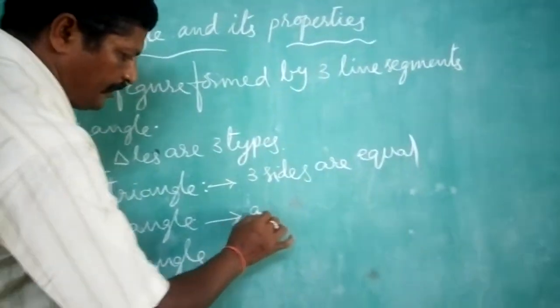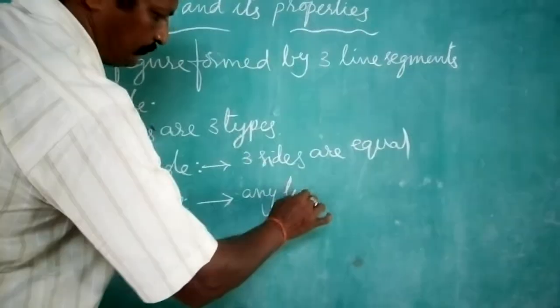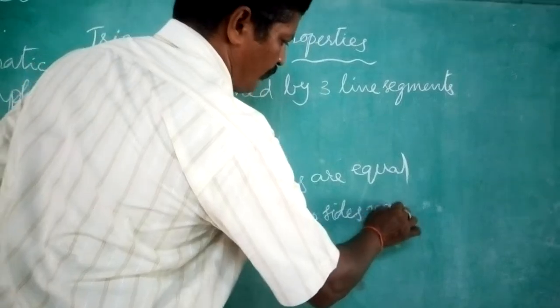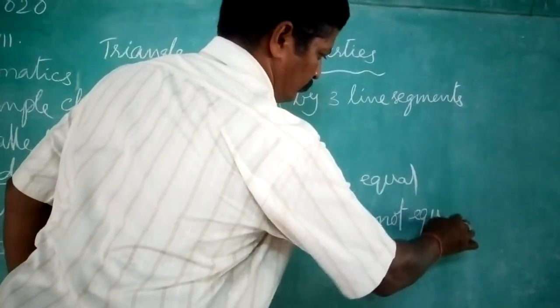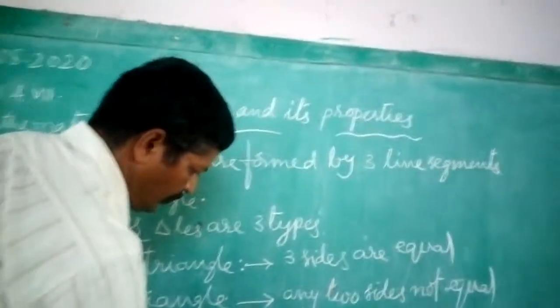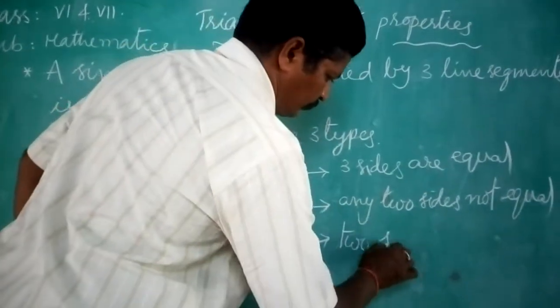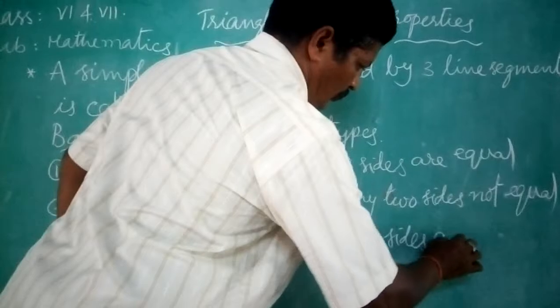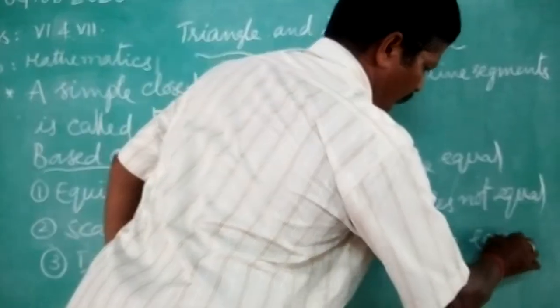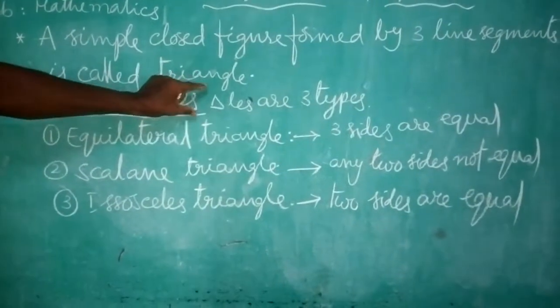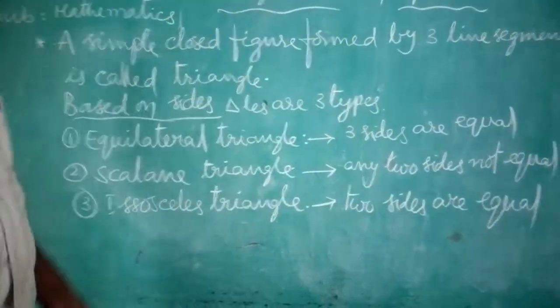Here, any two sides are not equal. In this type, two sides are equal. Two sides are equal.